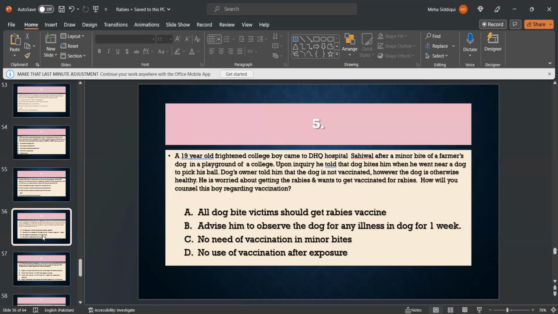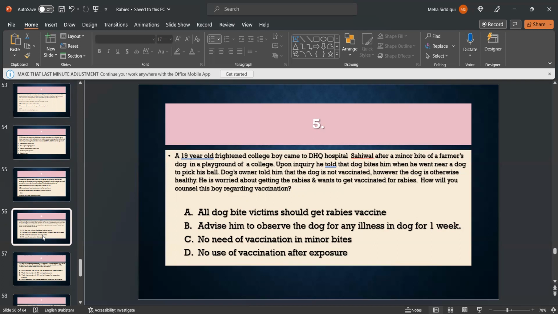MCQ number 5. A 19-year-old frightened college boy came to DHQ Hospital after a minor bite by a farmer's dog in a playground of a college. Upon inquiry, he told that the dog bit him when he went near it to pick up his ball. The dog's owner told him that the dog is not vaccinated. However, the dog is otherwise healthy. He's worried about getting rabies and wants to get vaccinated. How will you counsel this boy regarding vaccination?